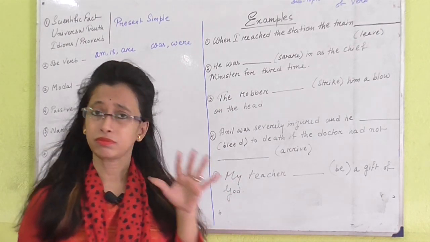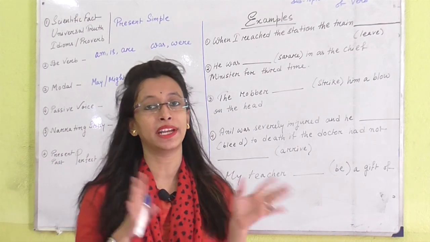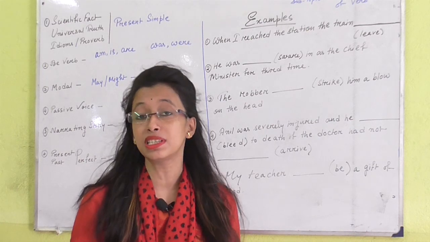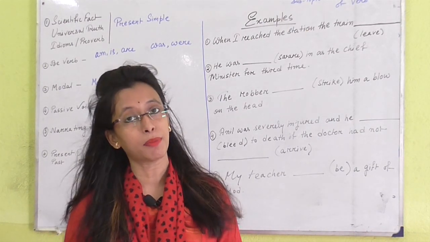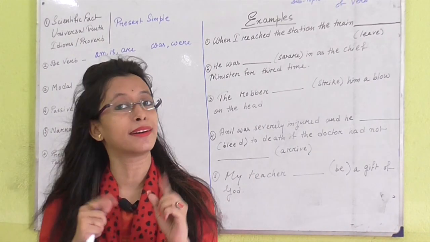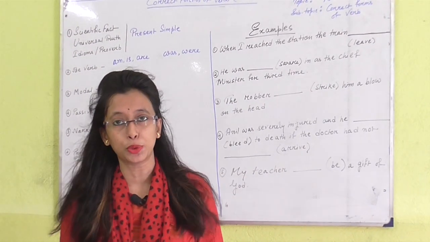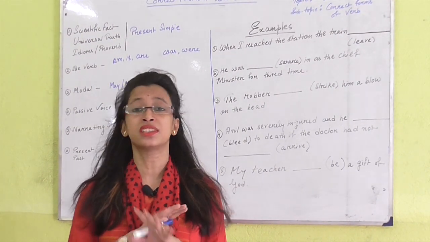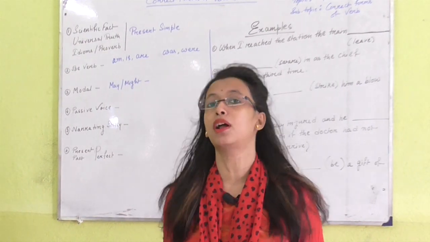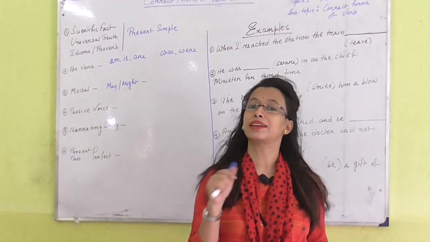Okay, in my previous session, I have done tenses, how many tenses we have, what is called tense, and how we use these tenses. Today I am going to discuss how to do the correct forms of verbs. Sometimes you may feel that it is very hard and confusing. No dear, it is not at all confusing, it is very easy if you remember some tricks. We need to follow some tricks to do the correct form of verbs.